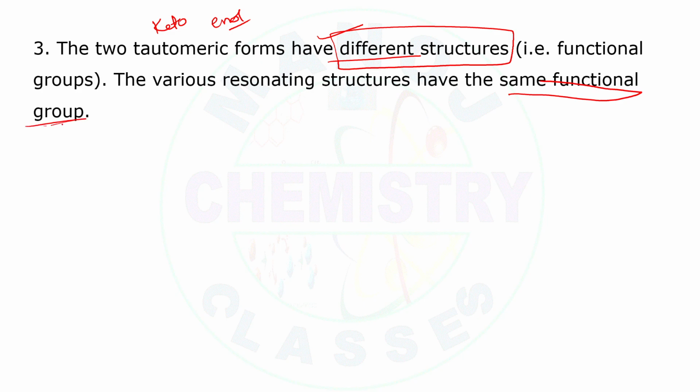In tautomers the functional group is different, whereas in resonating structures the functional group should be the same.